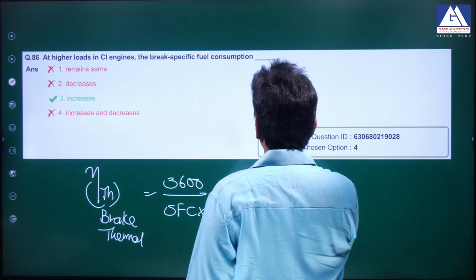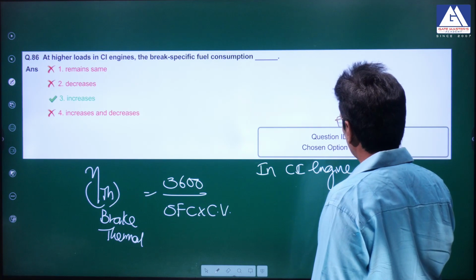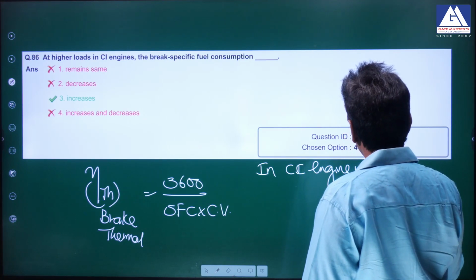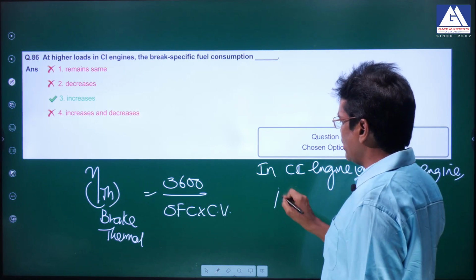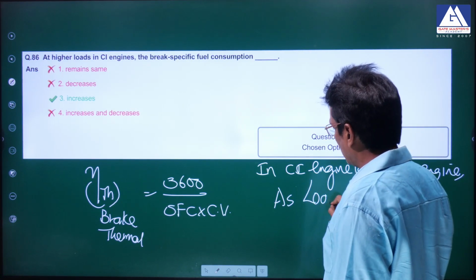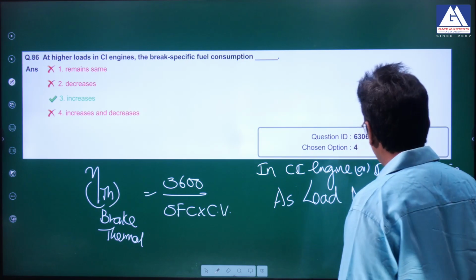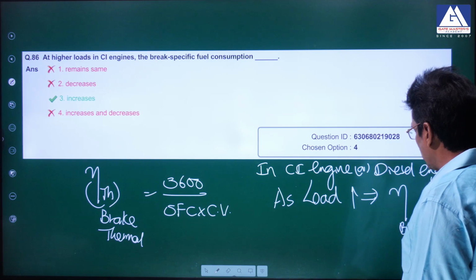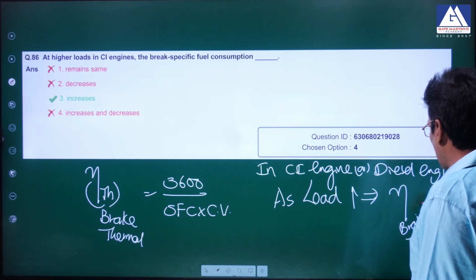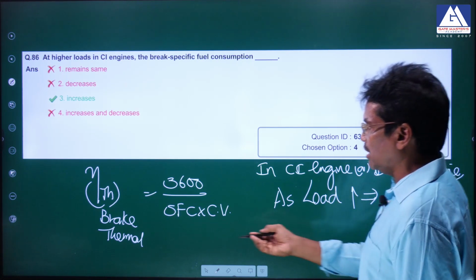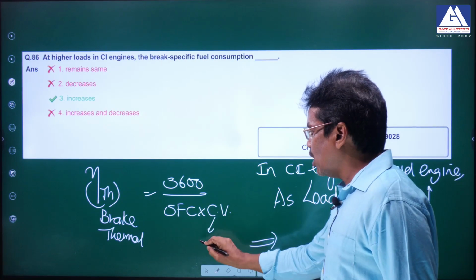In a CI engine or diesel engine, as load increases, brake thermal efficiency also increases. From the performance curves, brake thermal efficiency will increase. Calorific value is anyhow a constant.